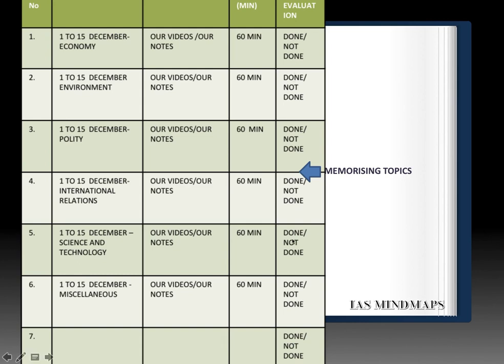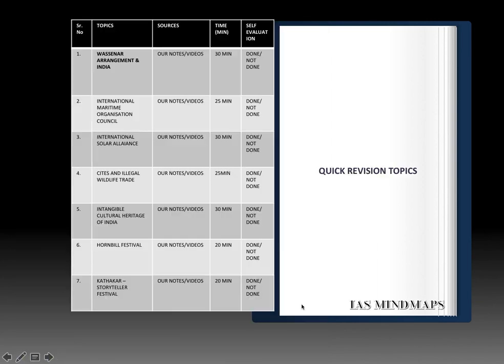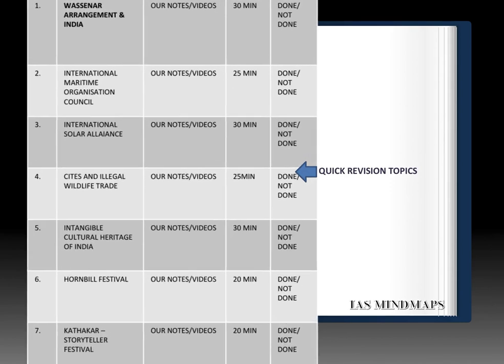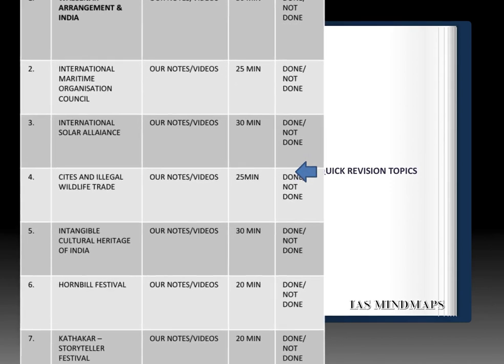And this is the evaluation column. So let us see from these current affairs what are the crucial topics which you should go for quick revision, and these topics can be asked in Prelims 2018. So the first topic of current affairs is Wassenaar Arrangement and India.